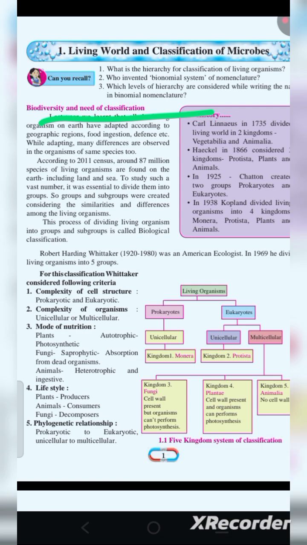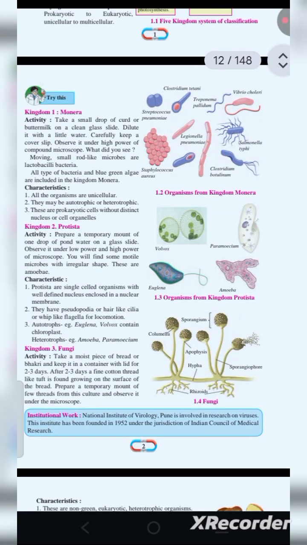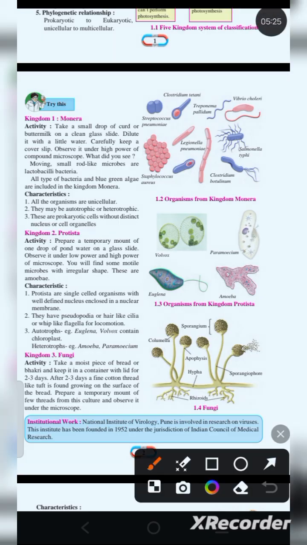So every living organism adapts itself. This year we will be studying the classification of microbes. There are many types of microbes, and some scientists had discovered plantaria, monera, protista. So how they did that, we will be studying. Okay. And there are many types of bacteria, microbes, that means small miniature bacteria.